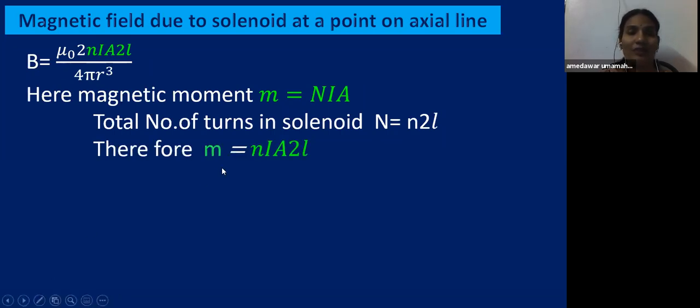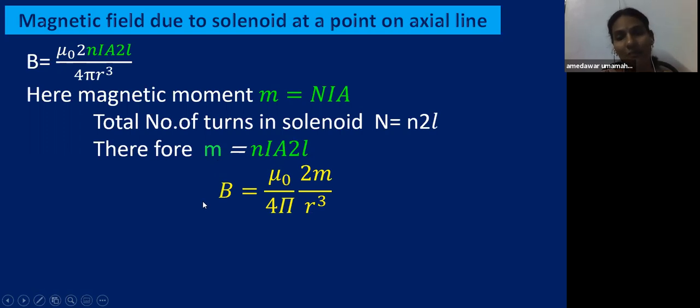So the magnetic moment can be written as M equal to nIA into 2L. Here in the place of capital N, I am writing just simply n into 2L, nIA 2L. So we can replace this term with M, that is the magnetic moment. Now the equation will be B equal to mu naught by 4 pi into 2M by r cube.